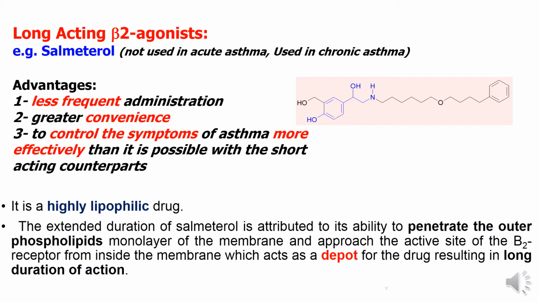Advantages of long-acting beta-2 agonists: less frequent administration, greater convenience to the patients, and they can control symptoms of asthma more effectively. This is the structure of salmeterol. It has a long lipophilic chain, so it is a highly lipophilic drug and can penetrate the outer phospholipid layers easily and can act as a depot. So salmeterol has a long duration of action, and it is a highly lipophilic drug used in treatment of chronic attacks of asthma.